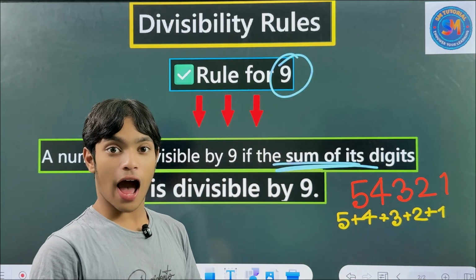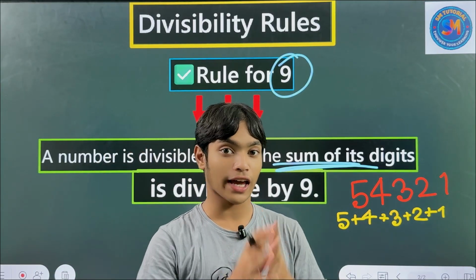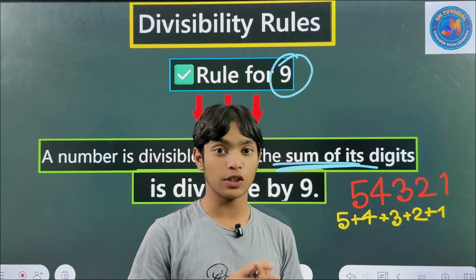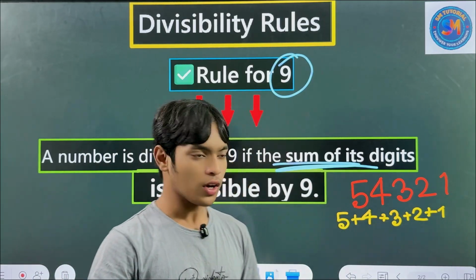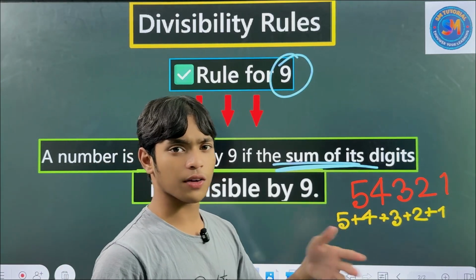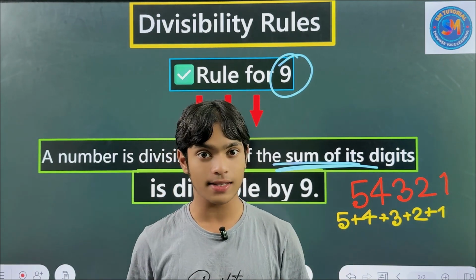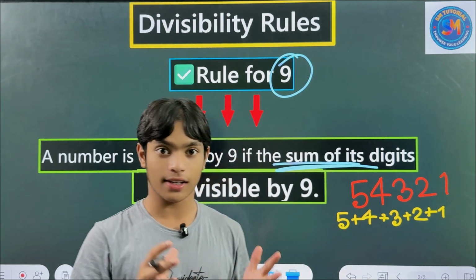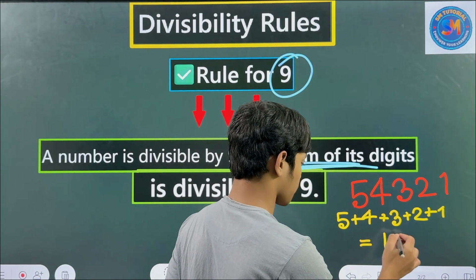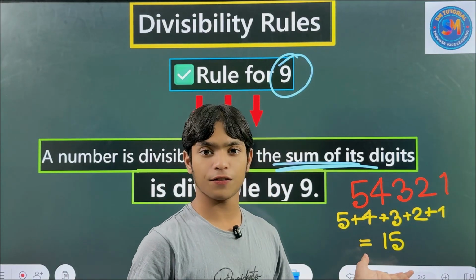I think in one of my previous videos I showed you how to find a natural number sum. So that's the formula. What was the formula? n into n plus 1 divided by 2. So what is the value of n here? The value of n here is 5. So 5 into 5 plus 1: 5 plus 1 is 6, and 5 into 6 is 30. 30 divided by 2 is 15. So the summation of these digits is 15.